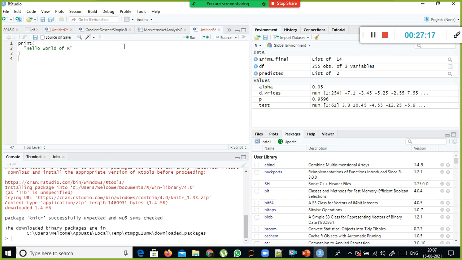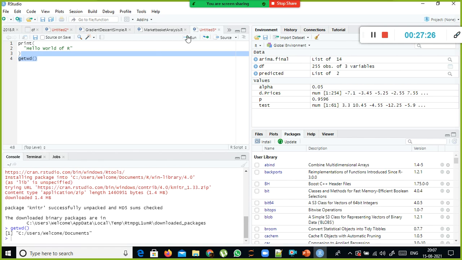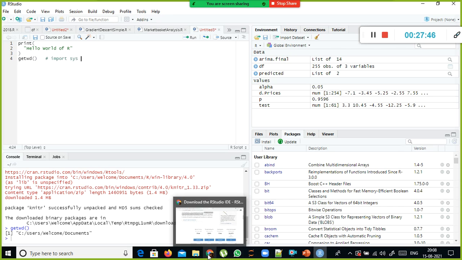There's something called getwd, get working directory. Now, if I want to find out which folder my RStudio is pointing at by default, I use get working directory. C:\users welcome documents. What is the equivalent command in Python? You have a package called sys, right? You cannot directly type get working directory.